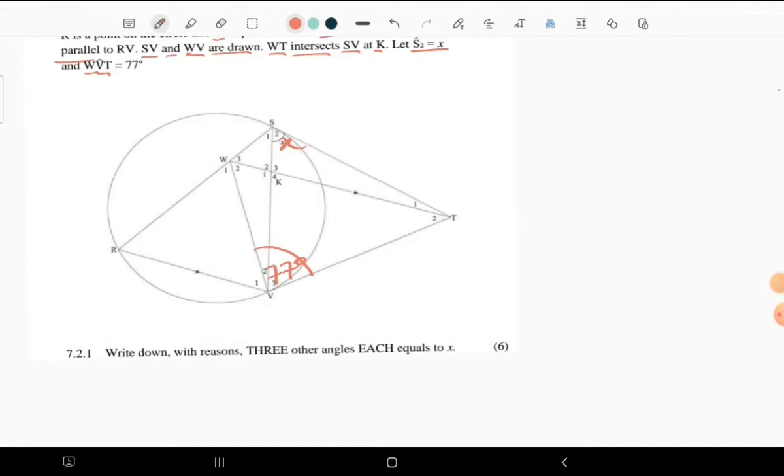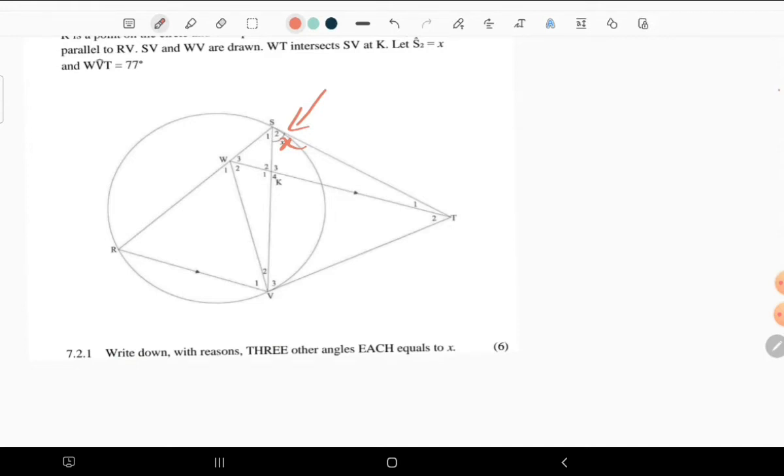Now, the first question says, write down with reasons 3 other angles, each equal to X. So after having been given all this information, we need to identify 3 other angles that are equal to X. Since we are given that S2 is equal to X, what are the angles that are equal to S2?